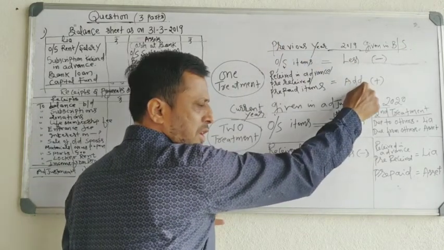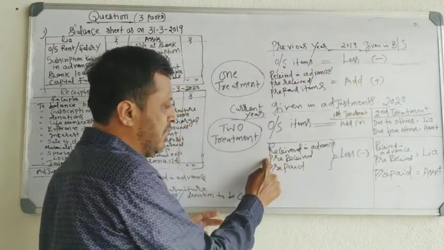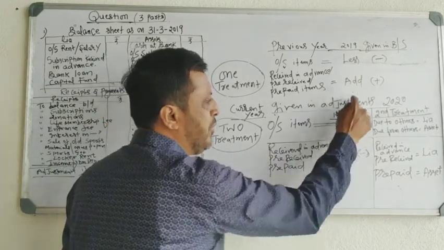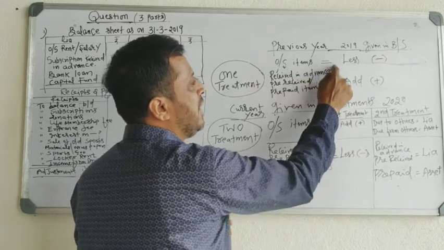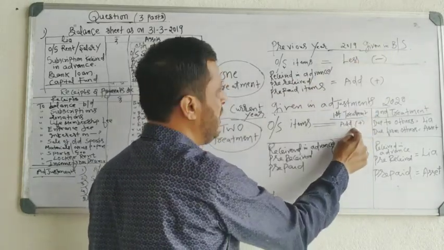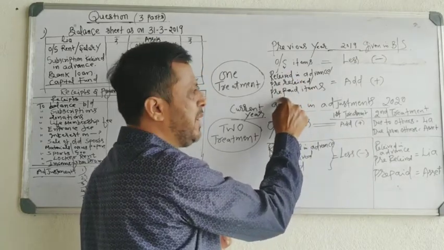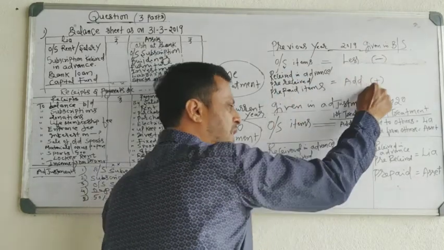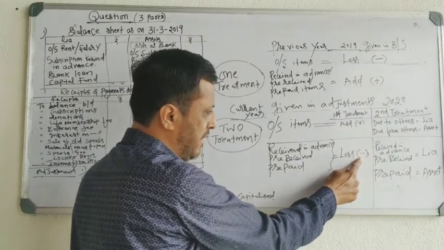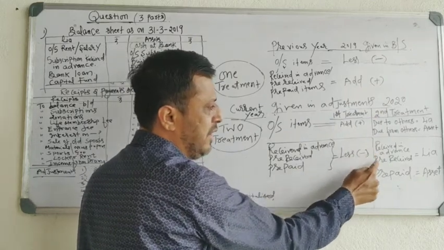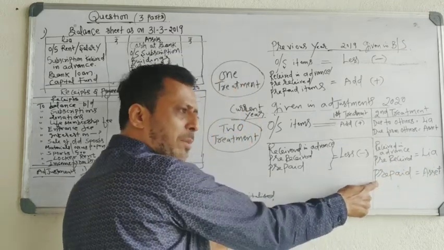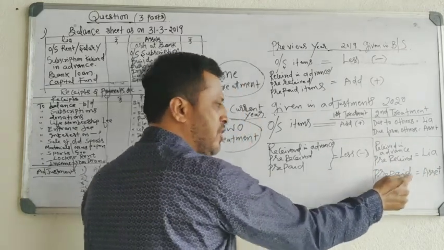Pre-received, received in advance, prepaid items given in the previous year balance sheet, you have to add, one treatment. Same items given in adjustment belonging to the current year, you have to less. See, opposite treatment. Outstanding items given in balance sheet less, given in adjustment add. Pre-received, received in advance, prepaid items given in balance sheet add, given in adjustment you have to deduct. If they are received in advance or pre-received, they are liabilities, show on the liability side. If it is prepaid, then it is an asset, show on the asset side.